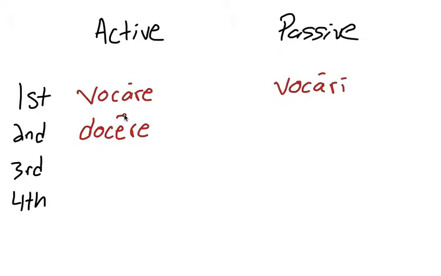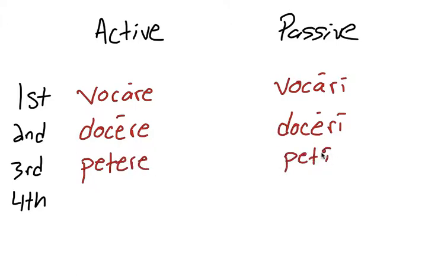Docere would become doceri. Okay, again, just take off the E and add I. For third conjugation, petere would become peti. So here we have to take away the whole ere and add I. That's the only one that's different from the other conjugations. And then fourth conjugation, audire would become audiri. Okay, and that's how you form the passive infinitive for each of the conjugations.